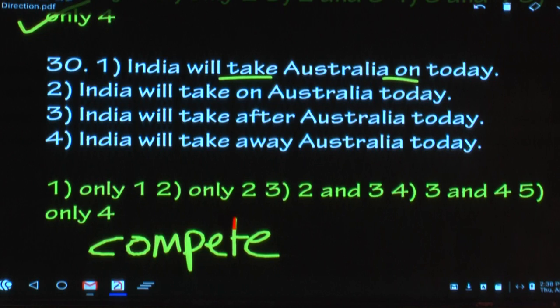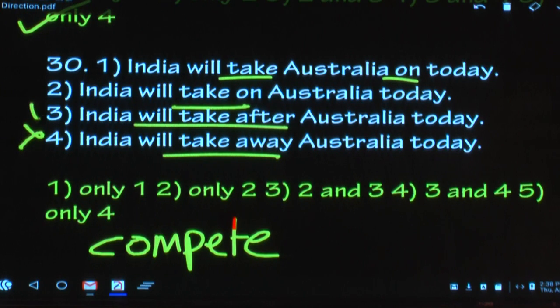So again, separable, inseparable. Who says inseparable? That is right. To save time, it is inseparable. But there's one more dimension. I will touch that one later. Now, which option is right based on that knowledge? India will take on Australia today. Take after means resemble, not correct. Take away means snatch, not correct. So what is it? India will take on Australia today.